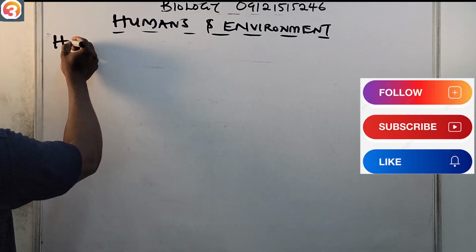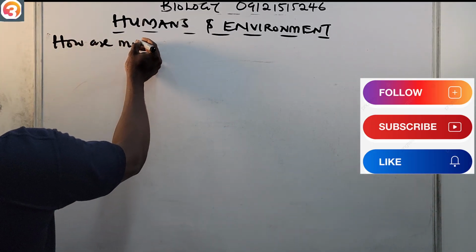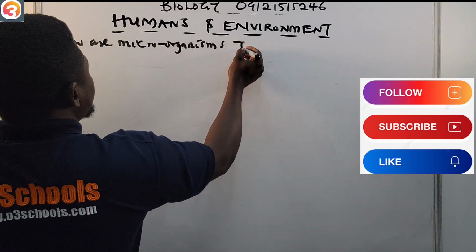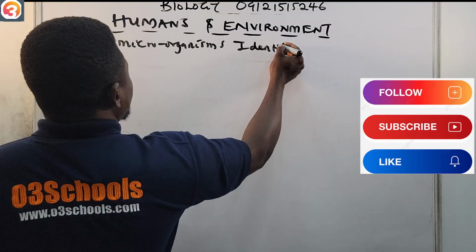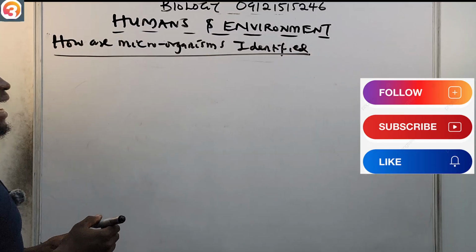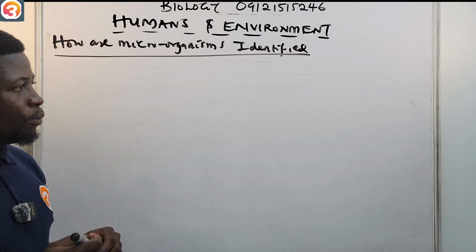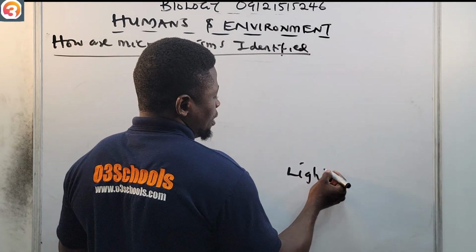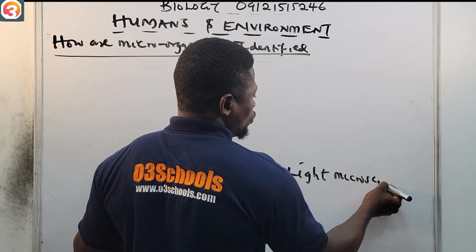How are microorganisms identified? I want to quickly see how microorganisms are identified. Now, microorganisms can be identified by using what we call a light microscope.